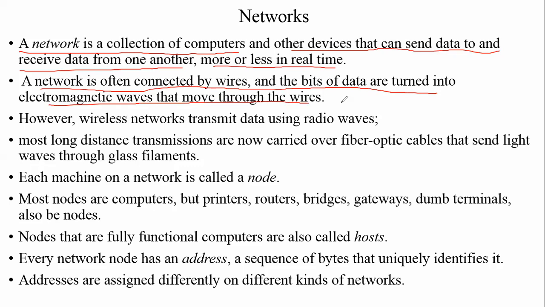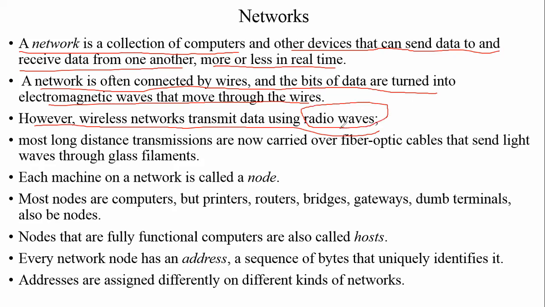These wires or wireless media have electromagnetic waves which are transferred from one computer to another. However, wireless networks transmit data using radio waves.